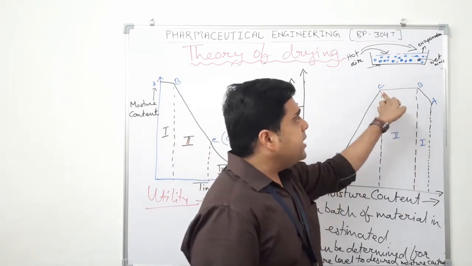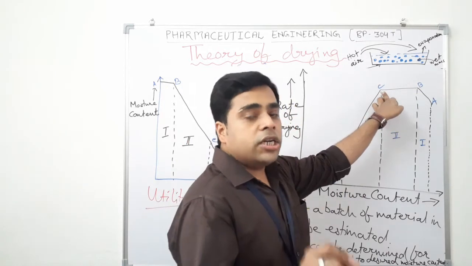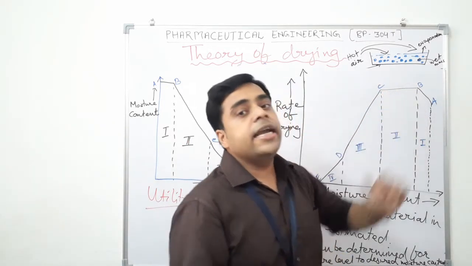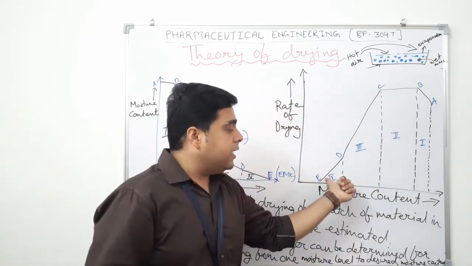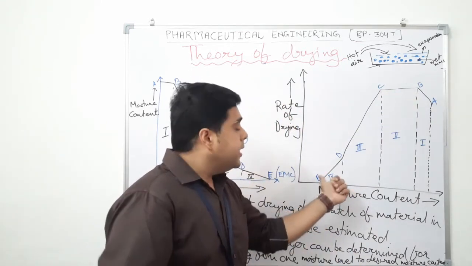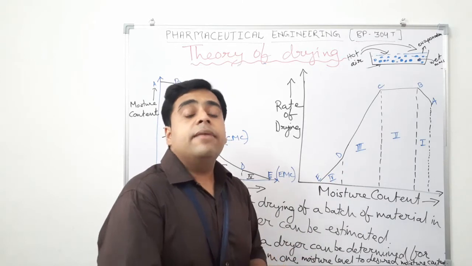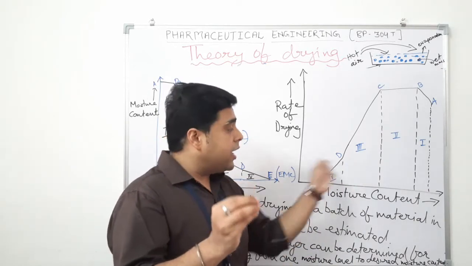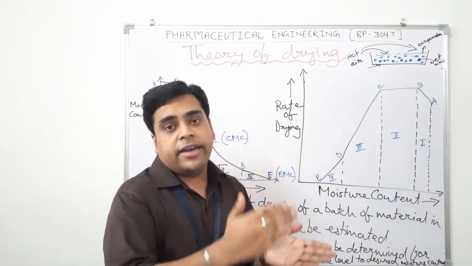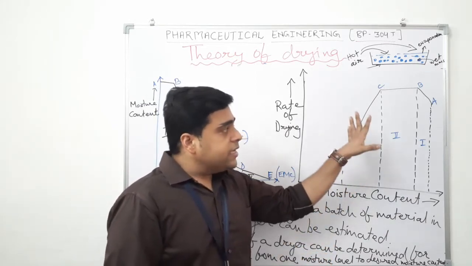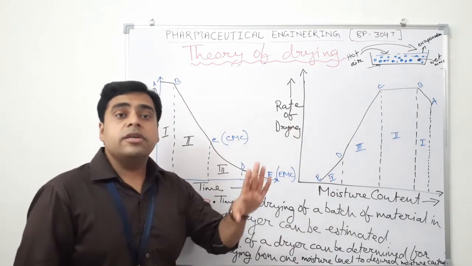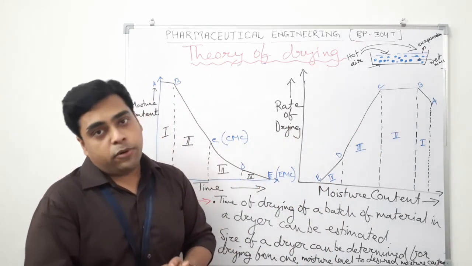Same at this particular point C, the moisture content of that wet mass is at CMC or critical moisture content, and the drying process is continued till EMC is reached, because EMC is that particular point beyond which the drying rate cannot proceed. So these drying curves are quite usable in industry as well as on a laboratory scale.